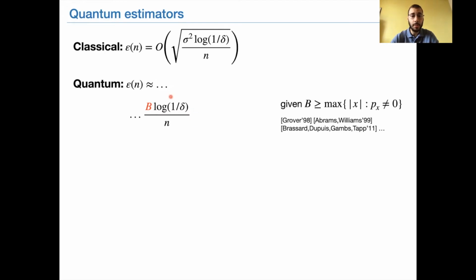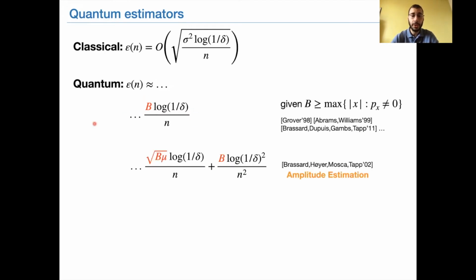However, the parameter B is sometimes larger than the variance. The second result, which is slightly better, is just a simple application of the well-known amplitude estimation algorithm. In this case, this new term, which is the square root of B times the mean mu, is smaller than the previous one, but it can still be larger than the variance which shows up in the classical setting.